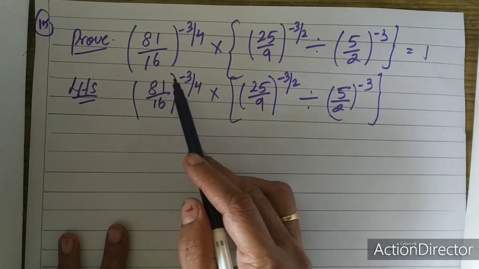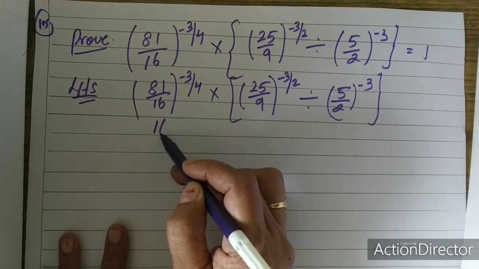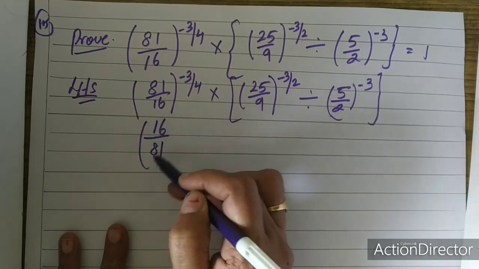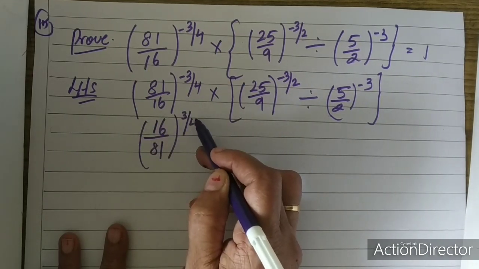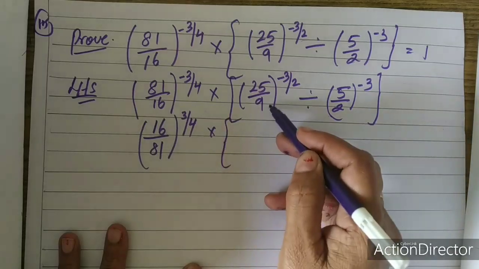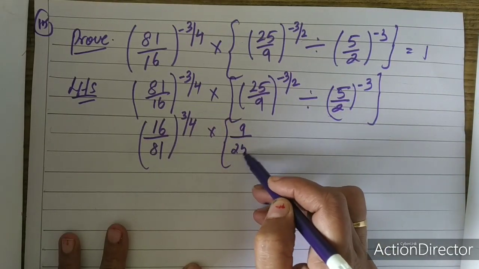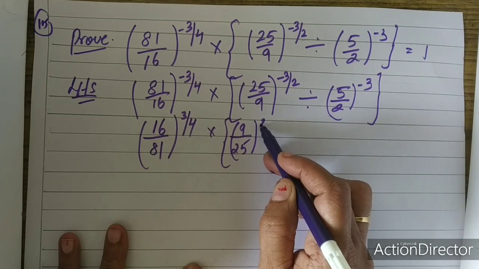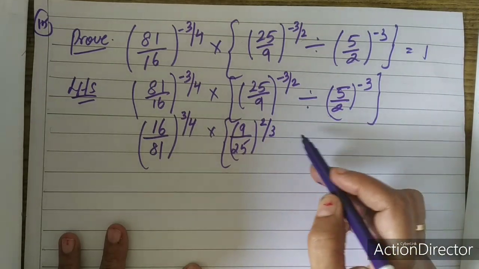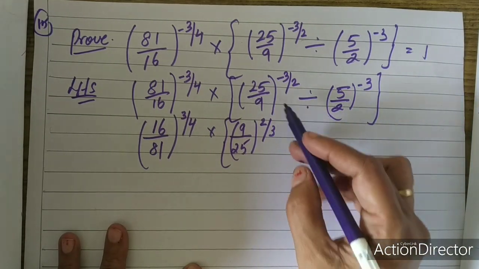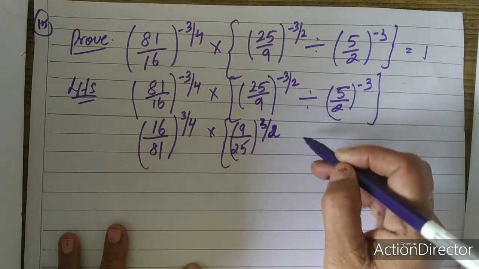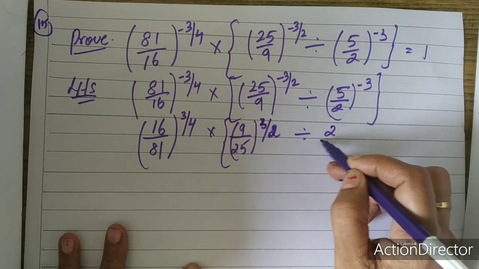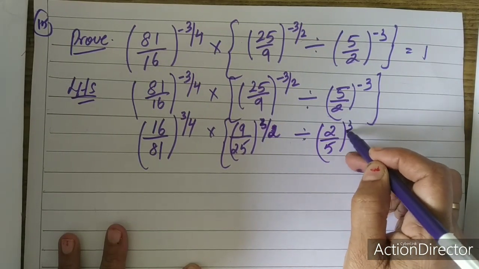Making the power positive is reciprocal. So I can write this as 16 upon 81 whole raised to the power of 3 upon 4 into this also 9 upon 25 whole raised to the power of 3 by 2 divided by 2 by 5 whole raised to the power of 3.